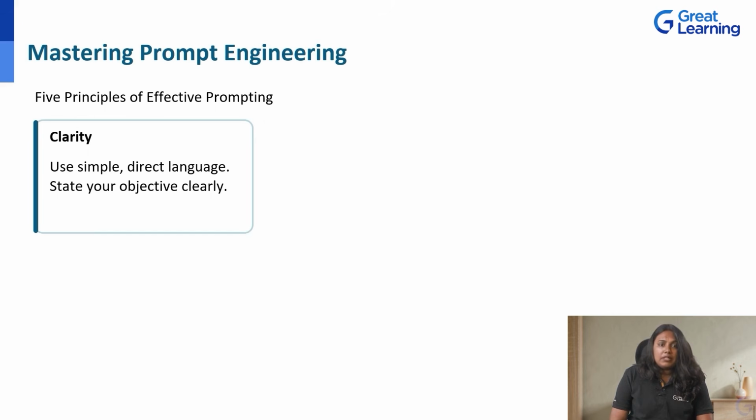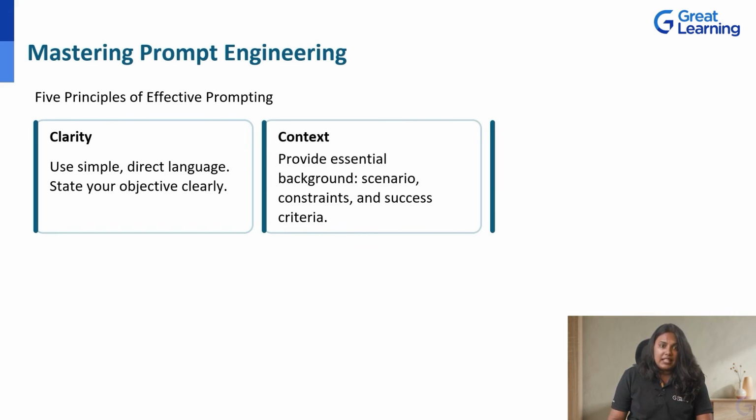A bad prompt could be, write something about marketing. And an example of a good prompt that demonstrates clarity could be, write a 300-word blog post about social media marketing trends in 2025. The next one is context.